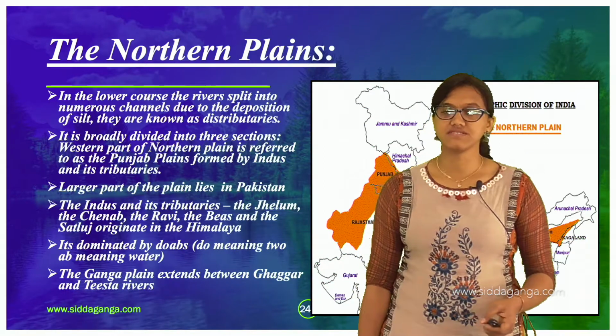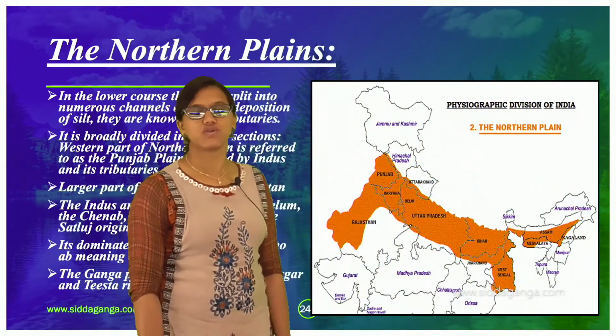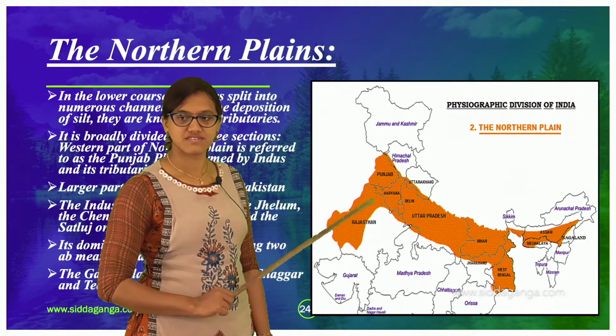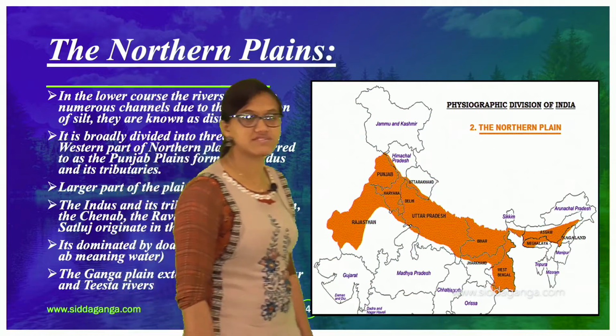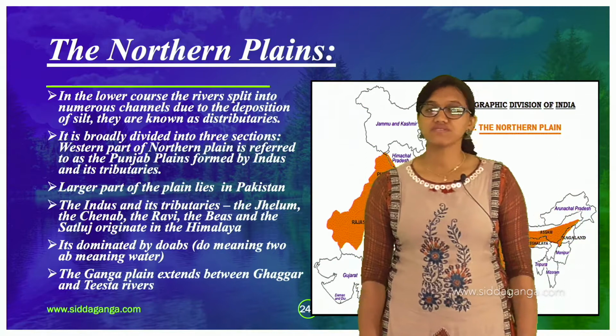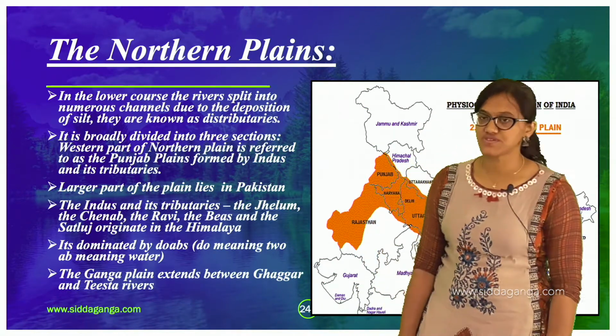So the northern plains, now you can make out here, right? The northern plains, the whole orange color, you can see there in the picture. Yes, those areas are the northern plains. In the lower course, the river splits into numerous channels due to the deposition of silt.